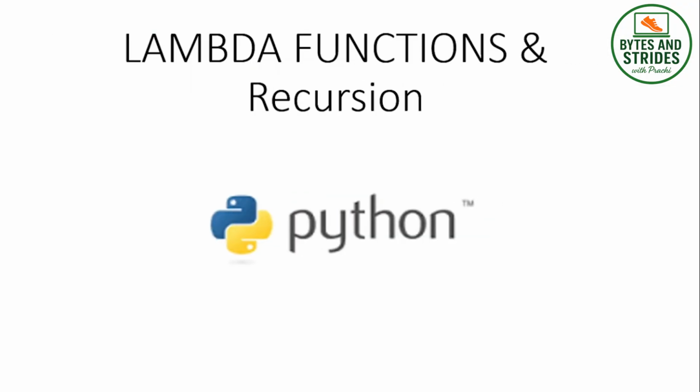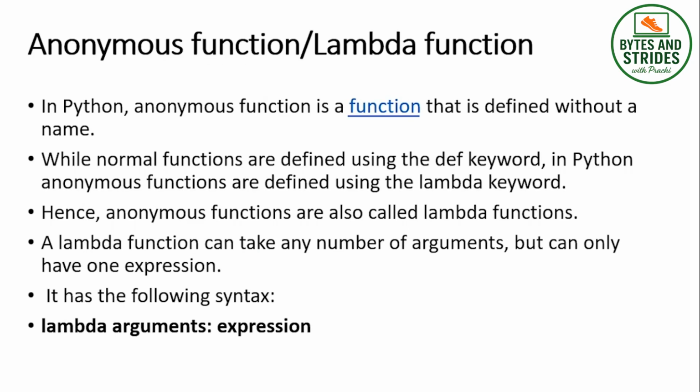So let's start with lambda functions and recursion. In Python, an anonymous function is a function that is defined without a name. While normal functions are defined using the def keyword, anonymous functions are defined using the lambda keyword, and that is why anonymous functions are also called lambda functions.